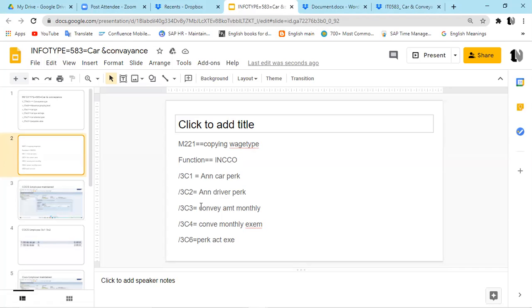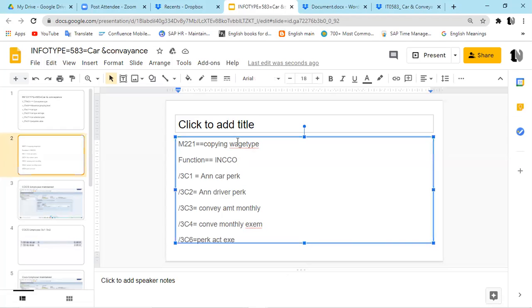Yeah. So you're able to generate this. The function INCCO, already. Copy in this. Any questions, Lakshmi? Please let me know. Function INCCO, did I discuss it in detail last time? I think no, only the output I told you, right? No, sir. Okay, I will discuss. INCCO today we will be discussing.